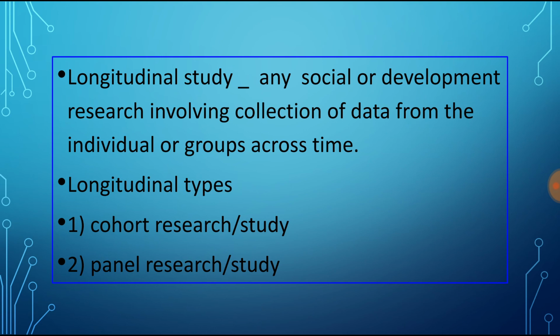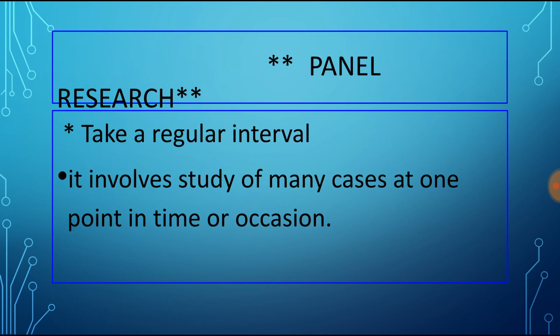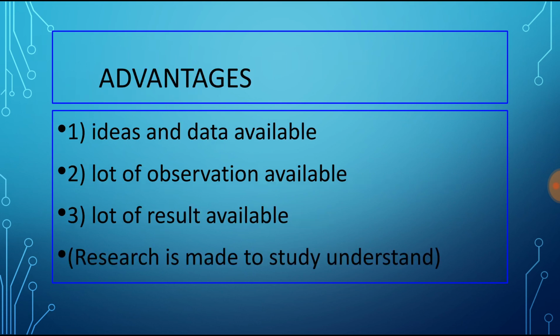Longitudinal types: cohort research and panel research. Cohort research defines a group experiencing some event in a selected time period and studies them at intervals through time. Now, panel research takes place at regular intervals. It involves study of many cases at one point in time or occasion.